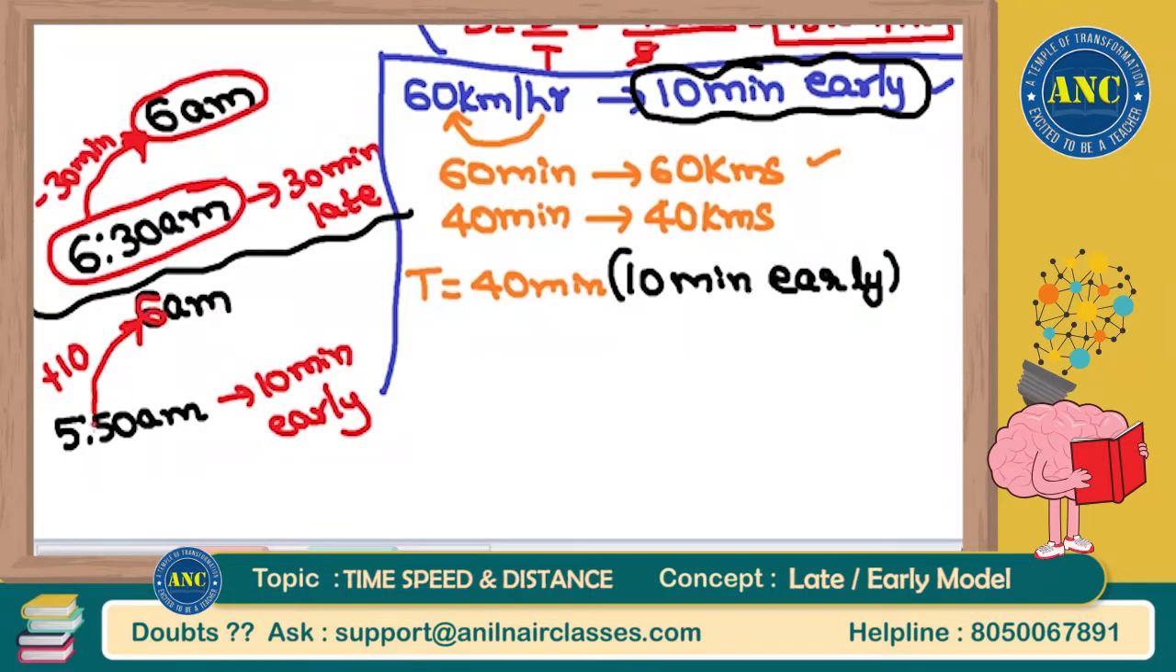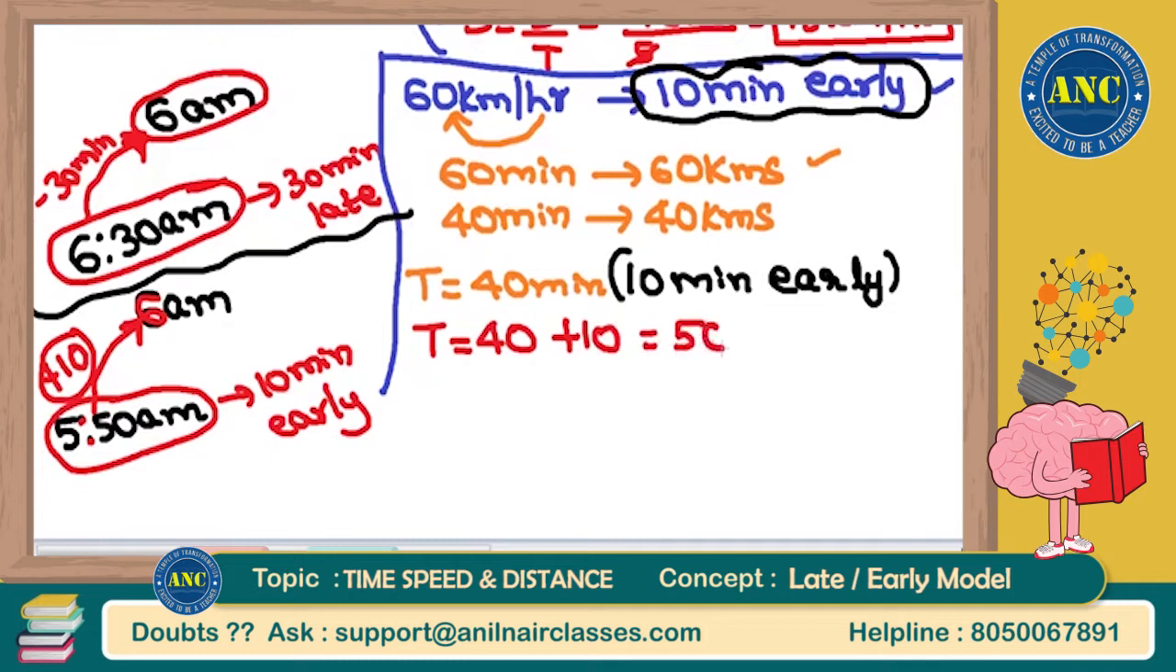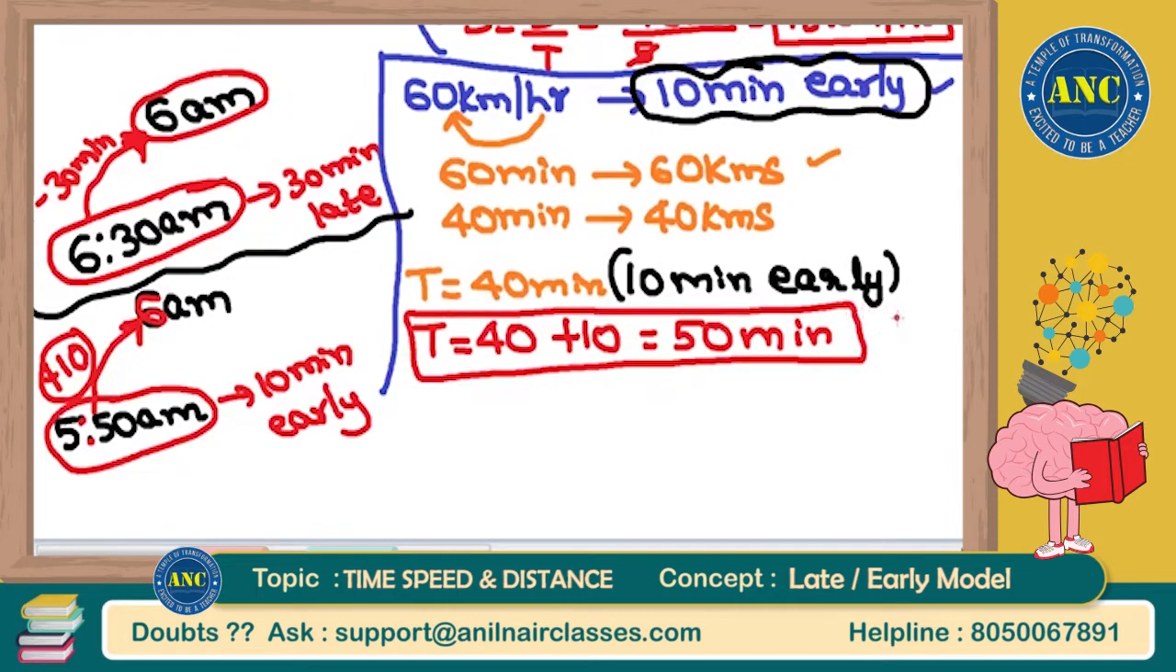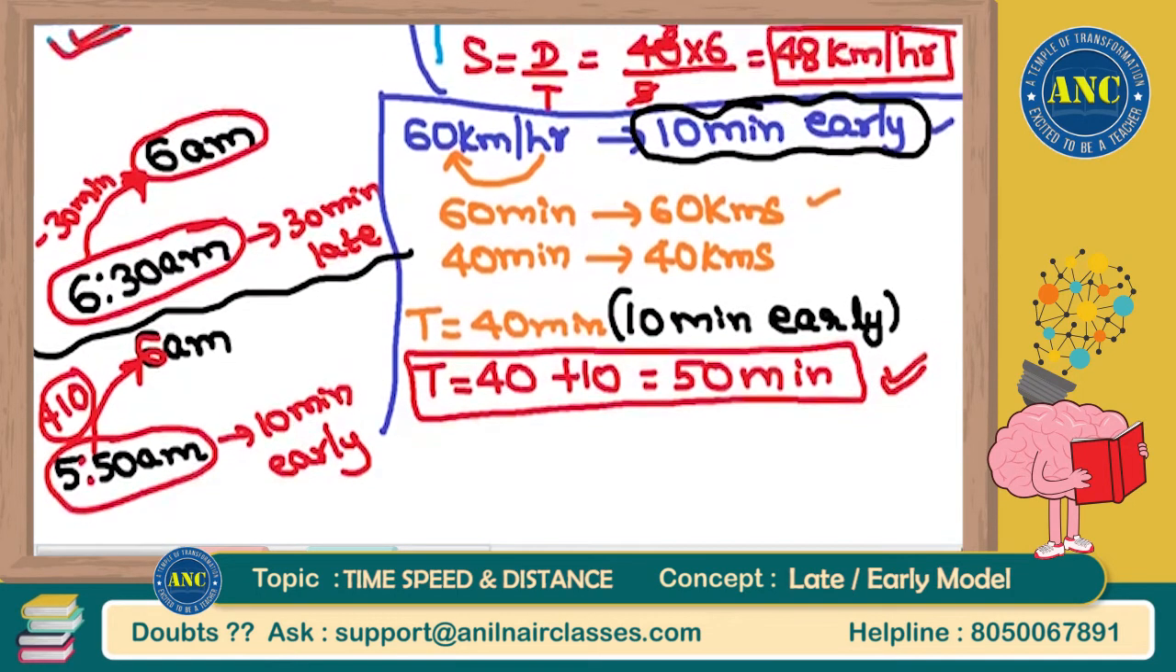That means the actual time is 5:50 a.m. plus 10 minutes. That will give me the actual time. Here also time is 40 minutes plus 10 more minutes, 50 minutes. You either use the first condition or the second condition. It makes no difference, because you will get the same answer for time.